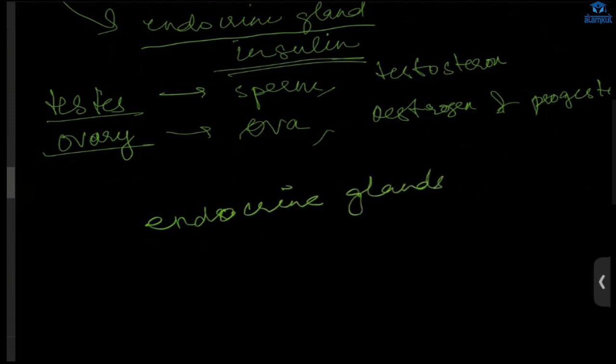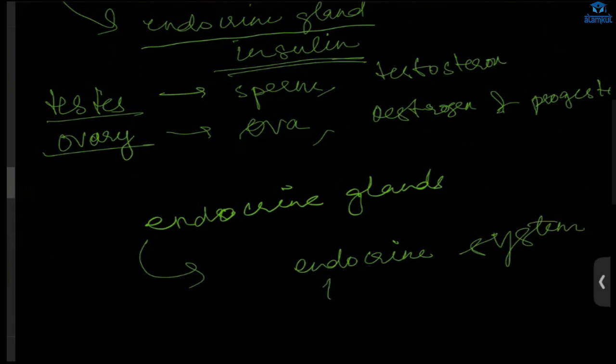We have many endocrine glands which produce various hormones. This is called the endocrine system, or you can say the hormonal system. So the nervous system helps in control and coordination, and the endocrine system, that is the hormonal system, also does.